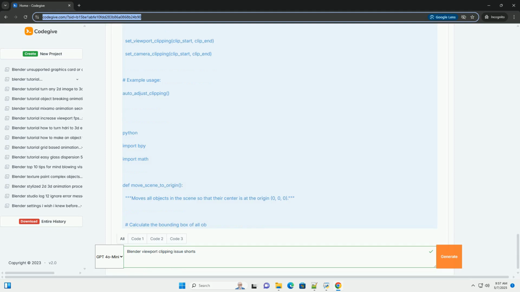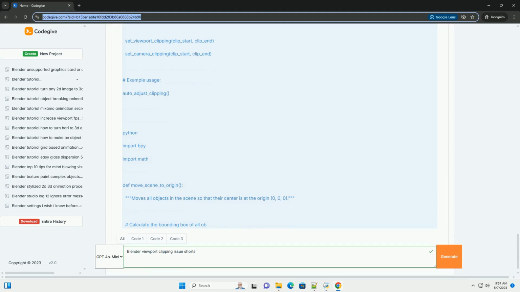It then calls object_eval.to_mesh_clear to clear the evaluated mesh data and free the memory used by it. 2. Bounding sphere. It calculates the center of the bounding box. It calculates a radius based on the maximum dimension of the bounding box.